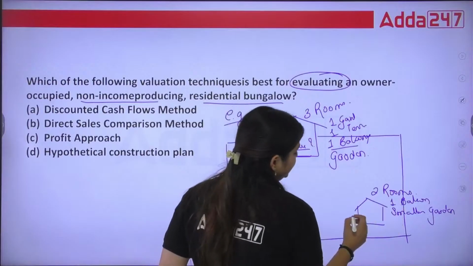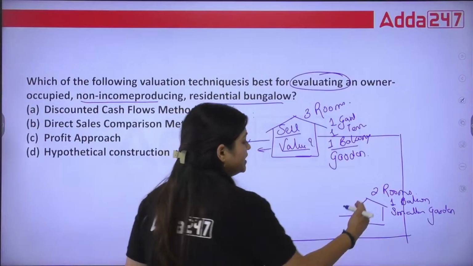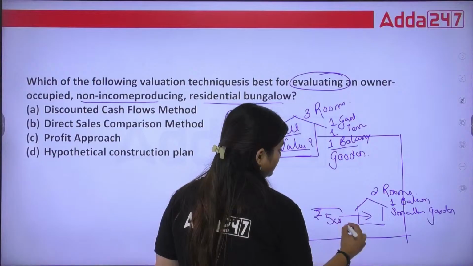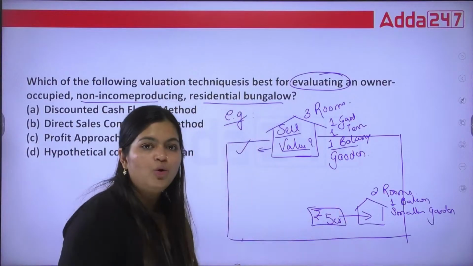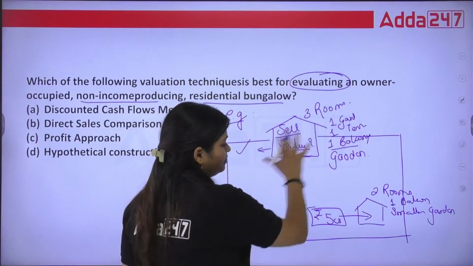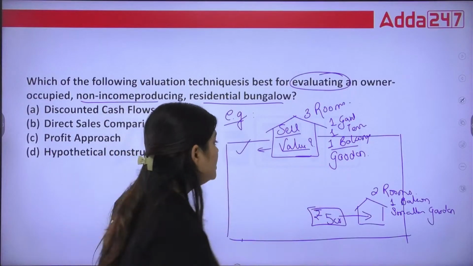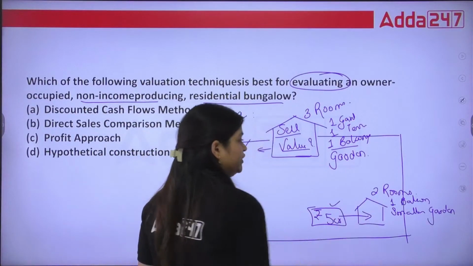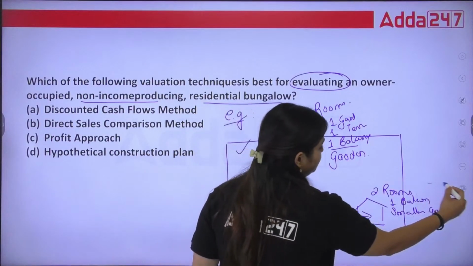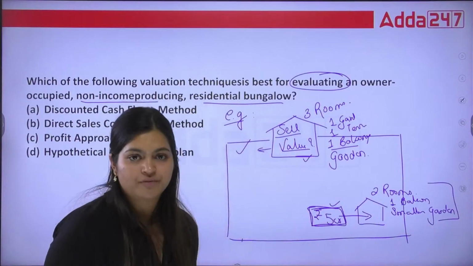Recently, in this bungalow, there was a transaction in which the old owner sold this bungalow for rupees 5 crores. Now I know that this bungalow is near my area. Now I know he sold it for 5 crores. Now based on this 5 crores, based on the description, I will proportionately calculate for my bungalow as well.